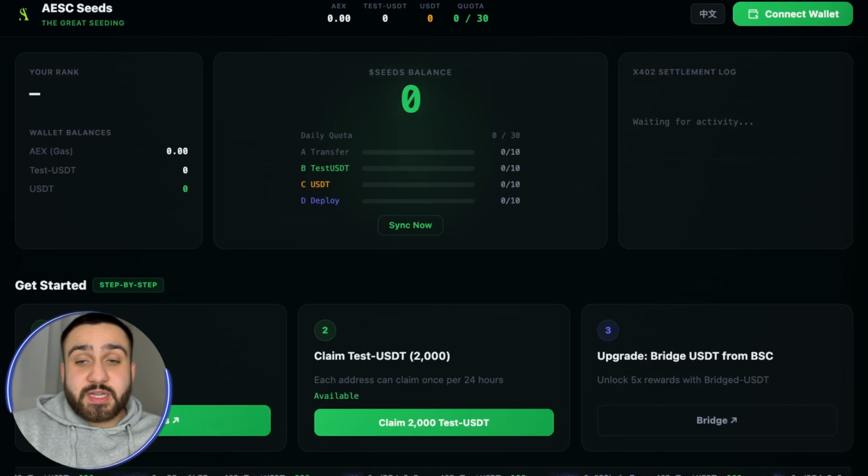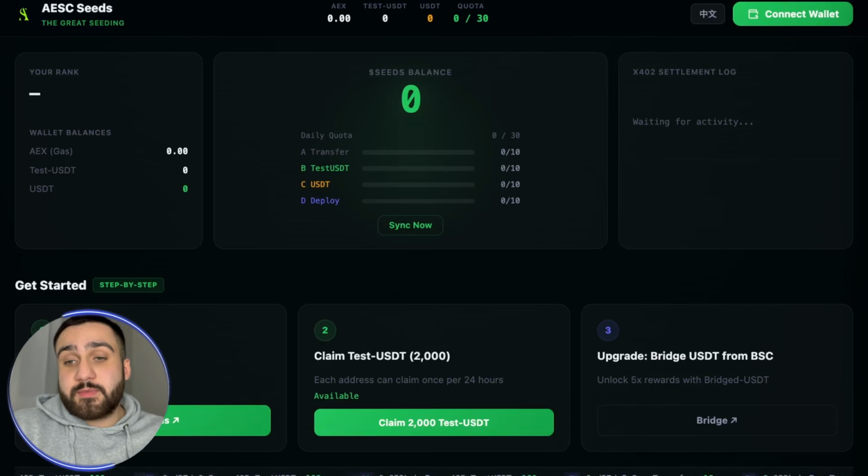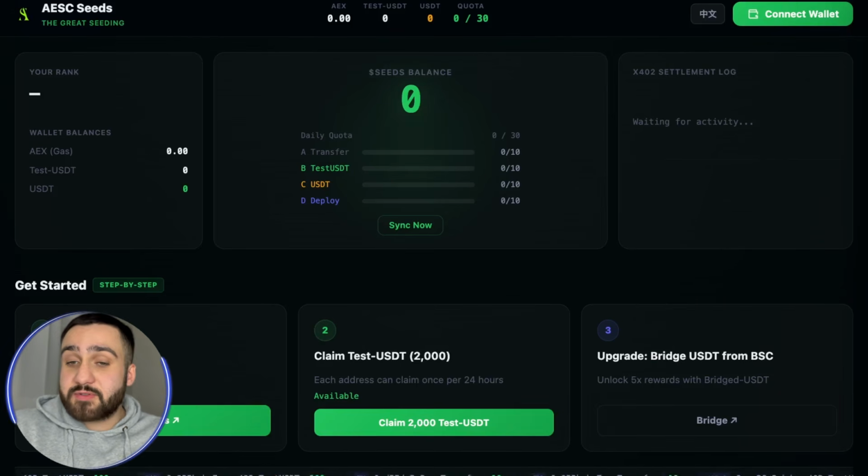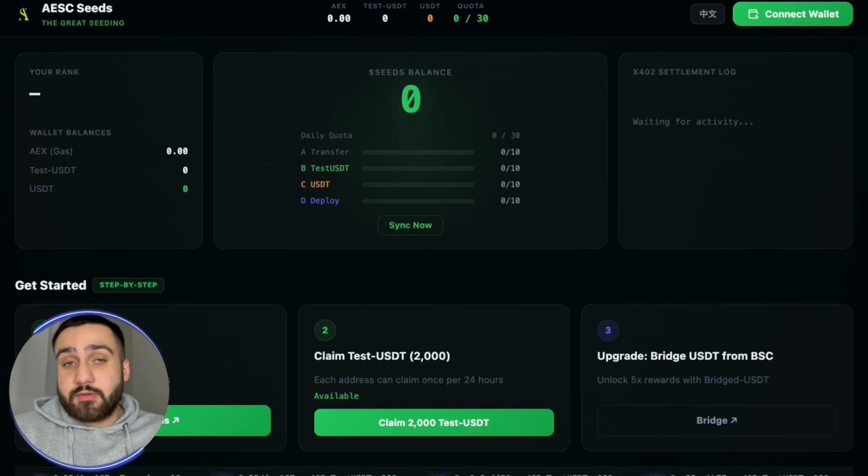So instead of being just a simple token or app, this platform is structured more like a growth-based ecosystem where activity and participation play a central role. So now let's connect the wallet and see how this actually works.